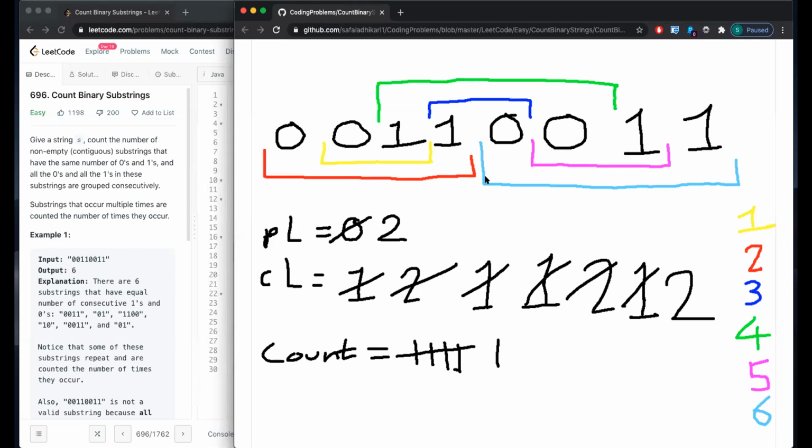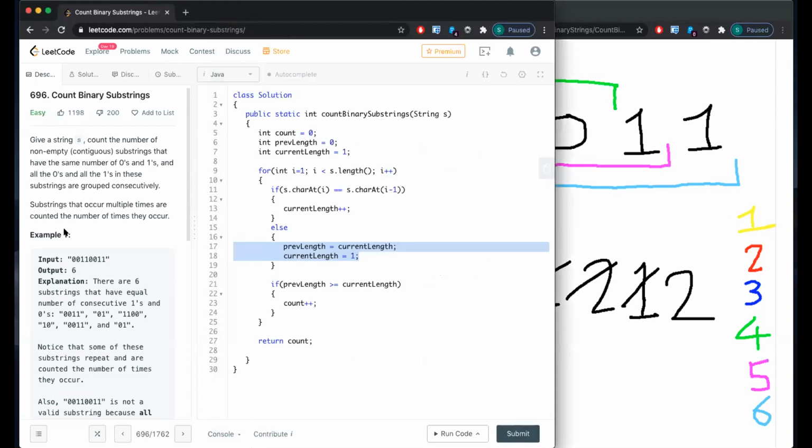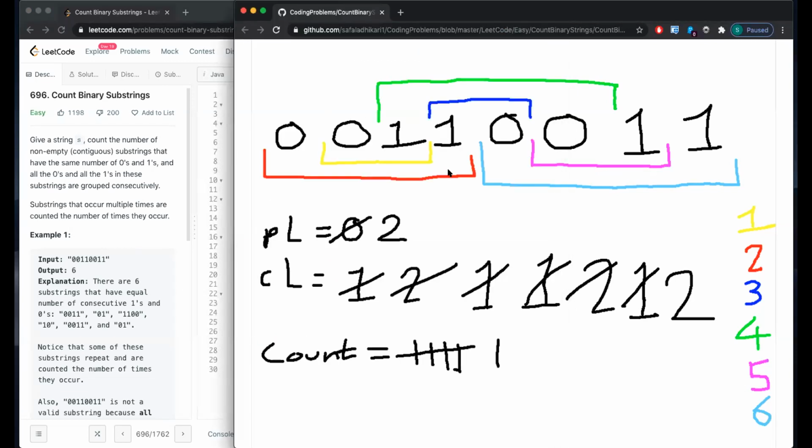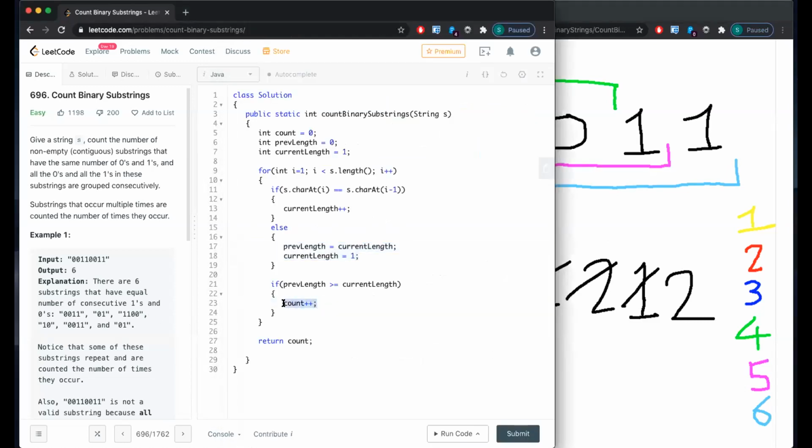It looks like we add the minimum between 0 and 1 to our count. Yeah, line 21. Exactly. Whenever the previous length is greater than the current length, that means we have a substring where the 1s and 0s are equal, and it increments the count. That's how I understood it.